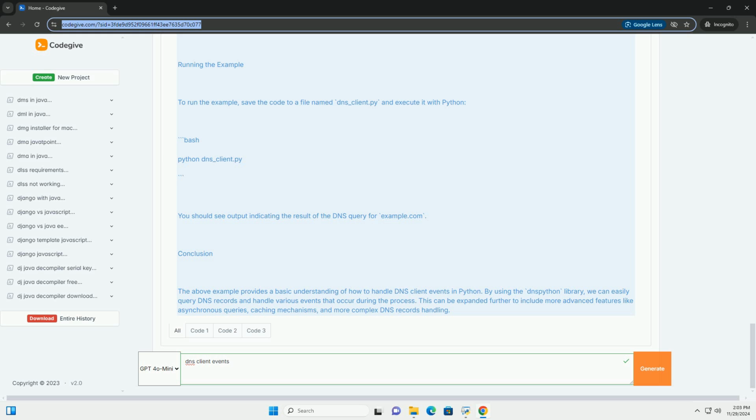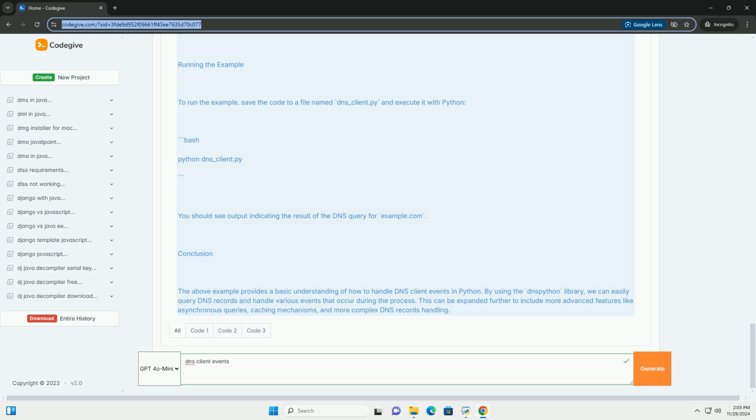Explanation of the code. 1. Import libraries. We import dns.resolver for DNS querying and dns.exception for handling different exceptions that might occur. 2. Function query_dns. This function takes a domain name as input and performs a DNS query. DNS query: we use resolver.resolve to perform a DNS query for the specified domain to fetch records.